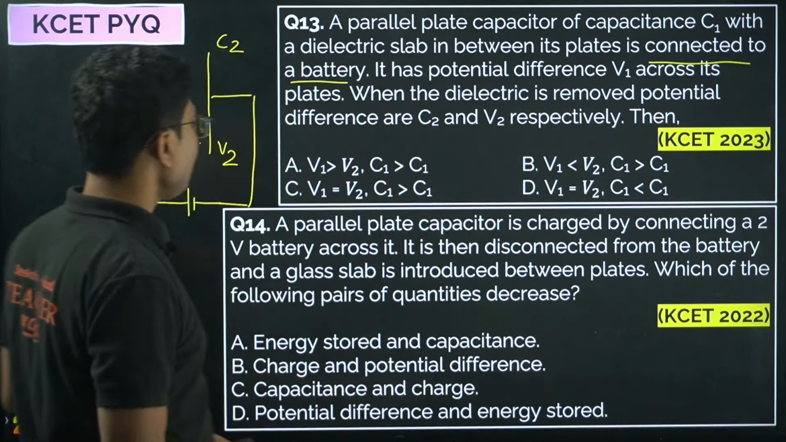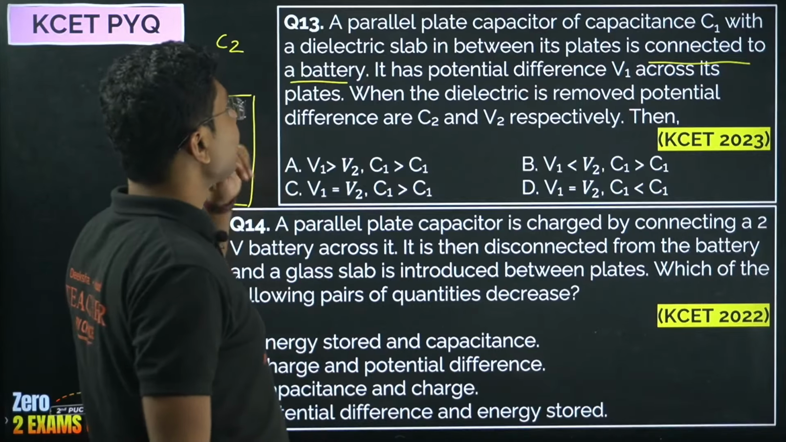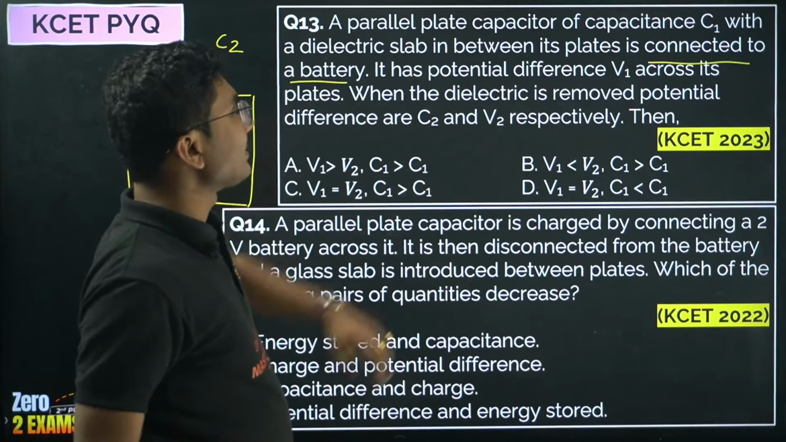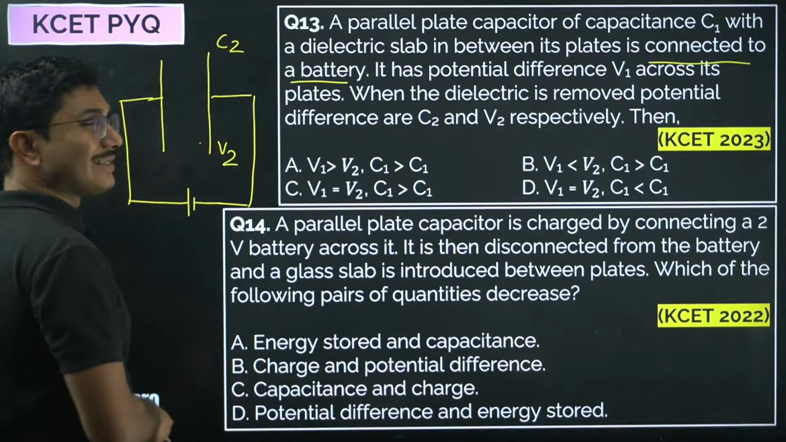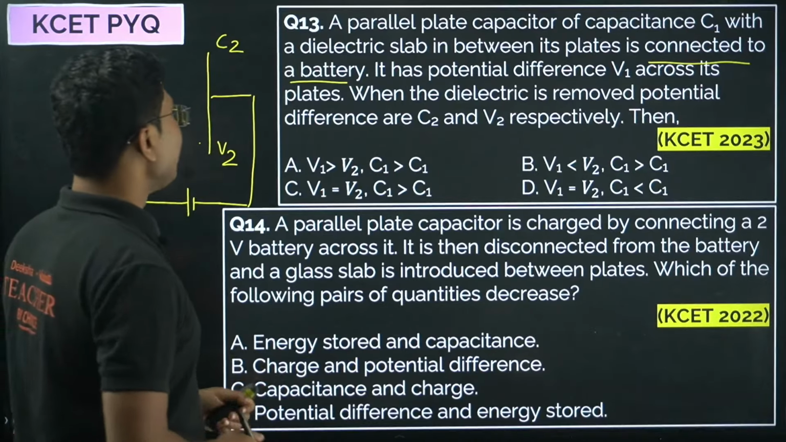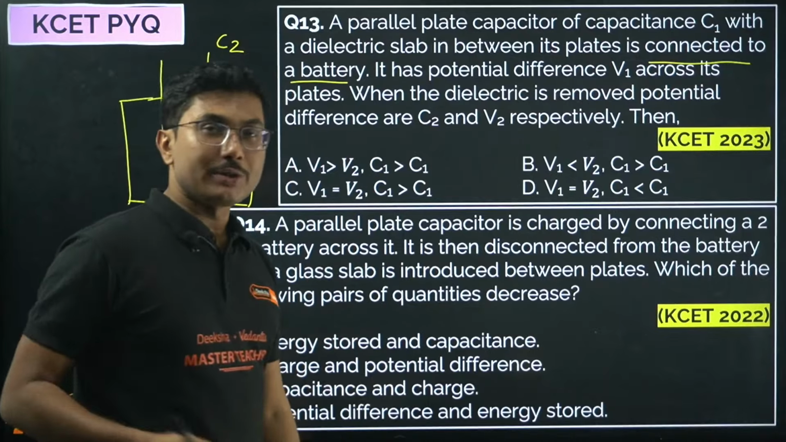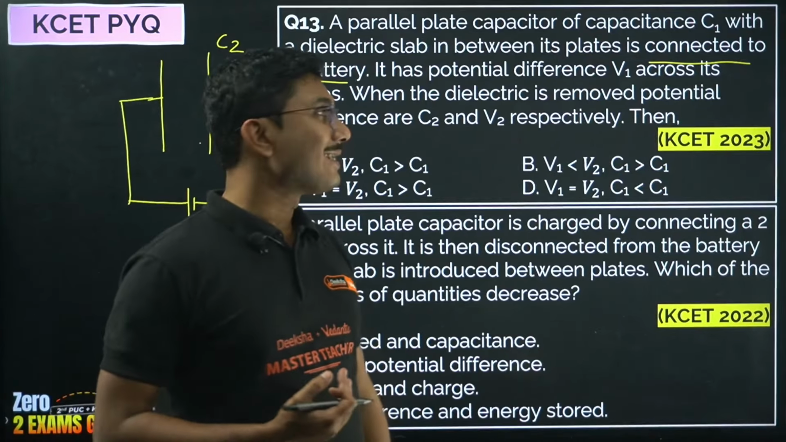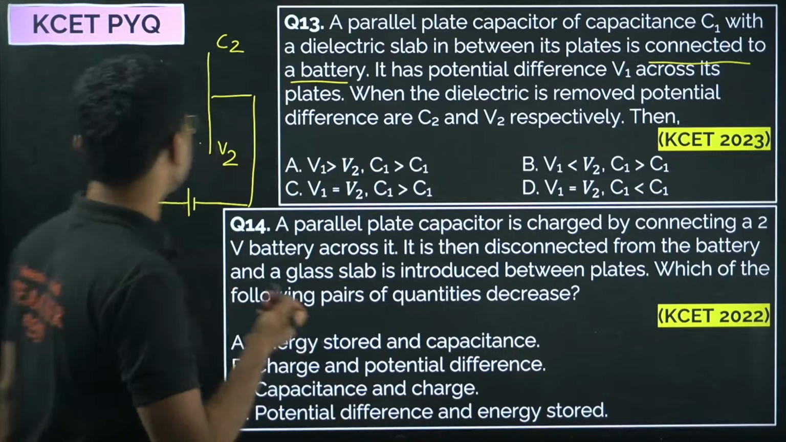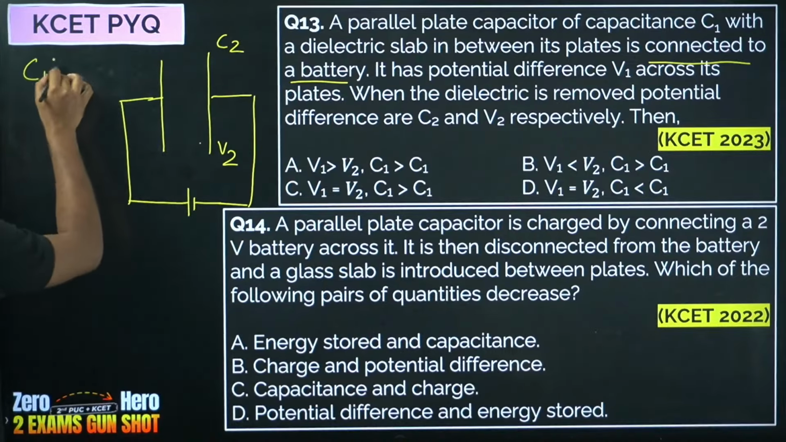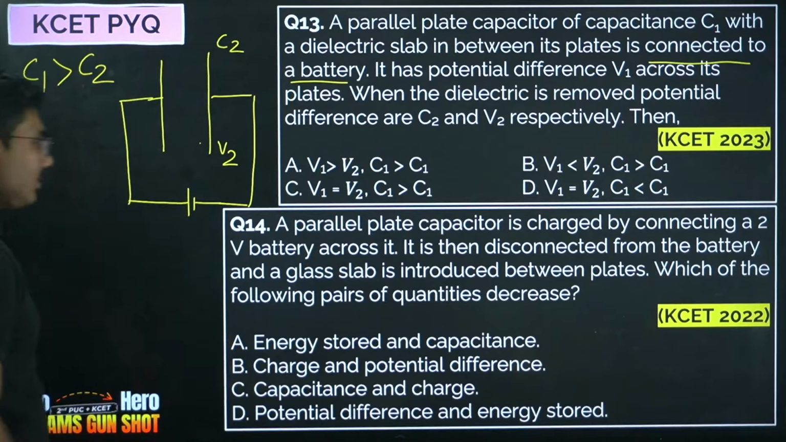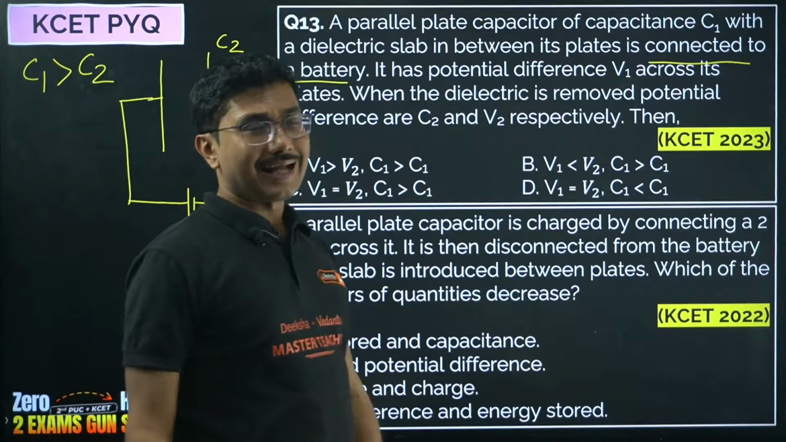Okay, I think you are confused. So, a parallel plate capacitor with capacitance C1, a dielectric slab between them. Initially the capacitance must be higher, because if you remove the dielectric, the capacitance decreases. So C1 must be greater than C2.